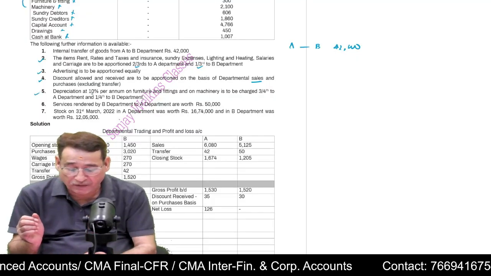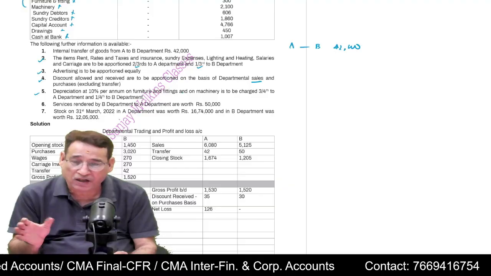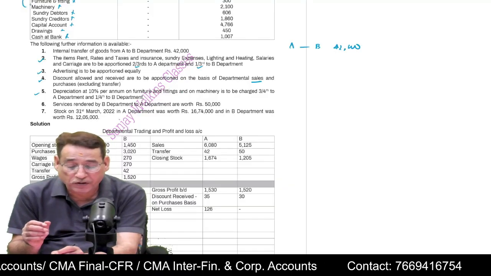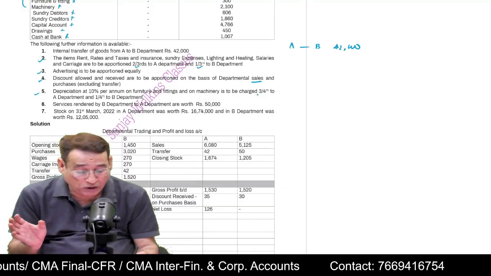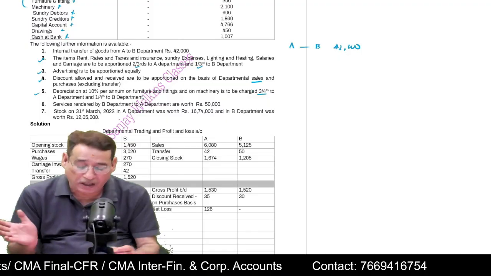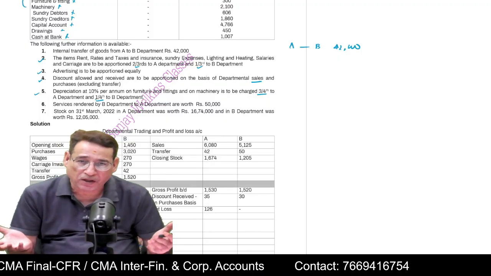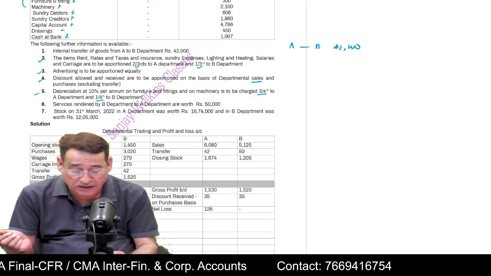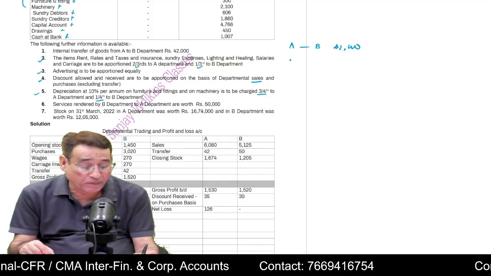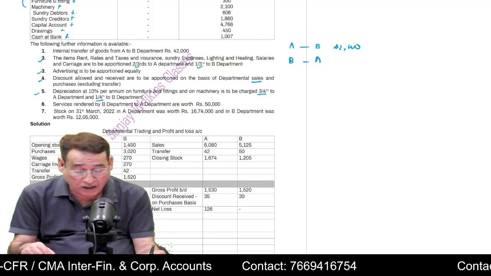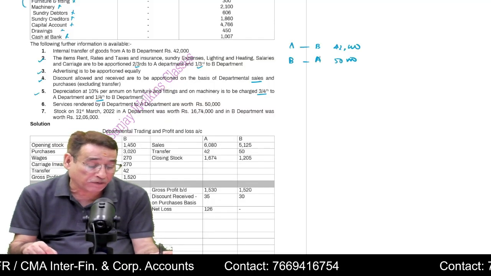Now here it is given depreciation at 10% on furniture and fitting. So you will compute the depreciation of furniture and fitting, and you are going to allocate 3/4 to Department A and 1/4 to Department B. Simple. And similarly, services, again here it is given, Department B has given to Department A services worth rupees 50,000.